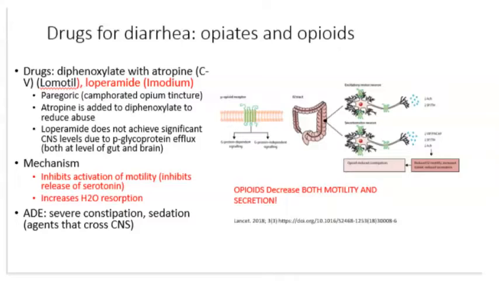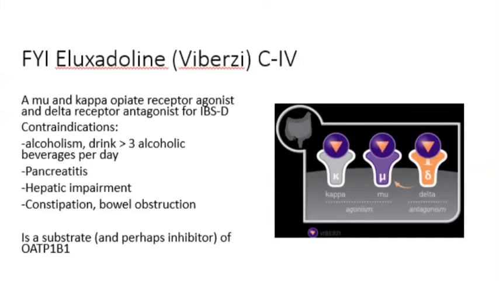Mechanism of opiates and opioids in the GI tract for diarrhea: inhibition of propulsive motility because of inhibition of acetylcholine release, and increased water resorption. Adverse drug effects: severe constipation, and sedation for drugs that cross the blood-brain barrier. There's also a risk of abuse and dependency. FYI, eluxadoline, Viberzi, is a Schedule IV controlled substance that's a mu and kappa opiate receptor agonist and a delta receptor antagonist that's used to treat irritable bowel syndrome with diarrhea.